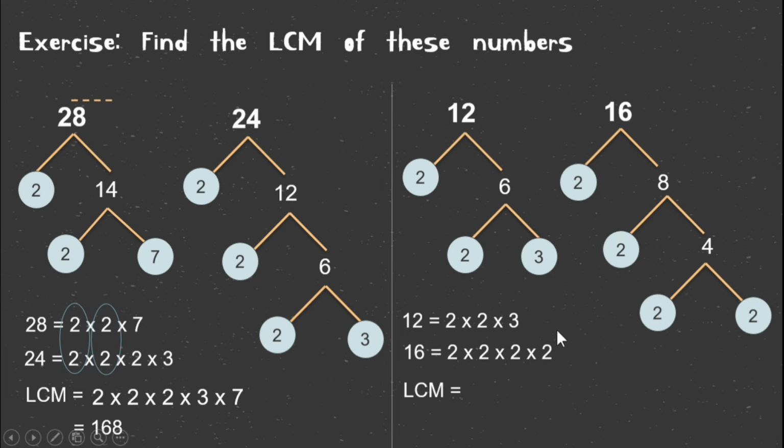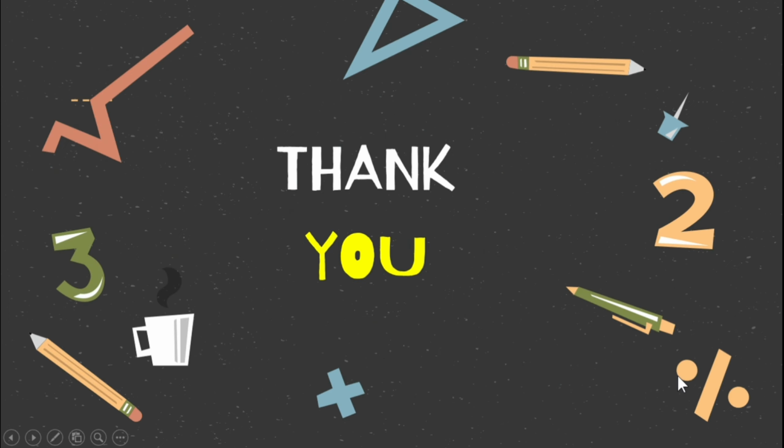For the same number that has a pair or couple, we can circle it and write it once. And for the number that doesn't have a couple, we also have to join it to our LCM. In this case, 3 is the different number.